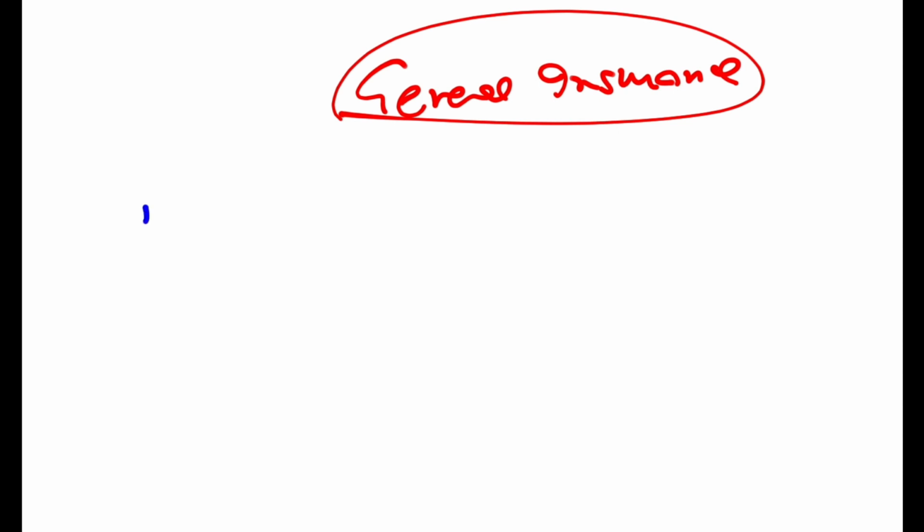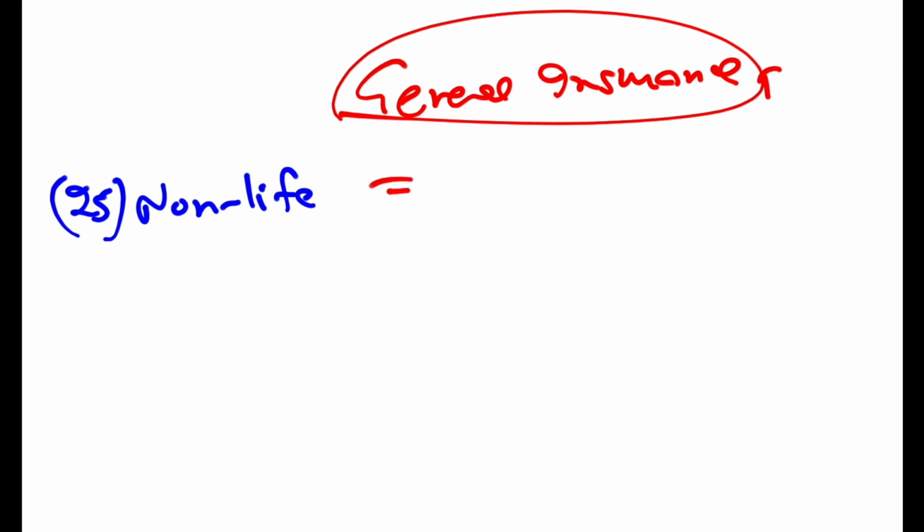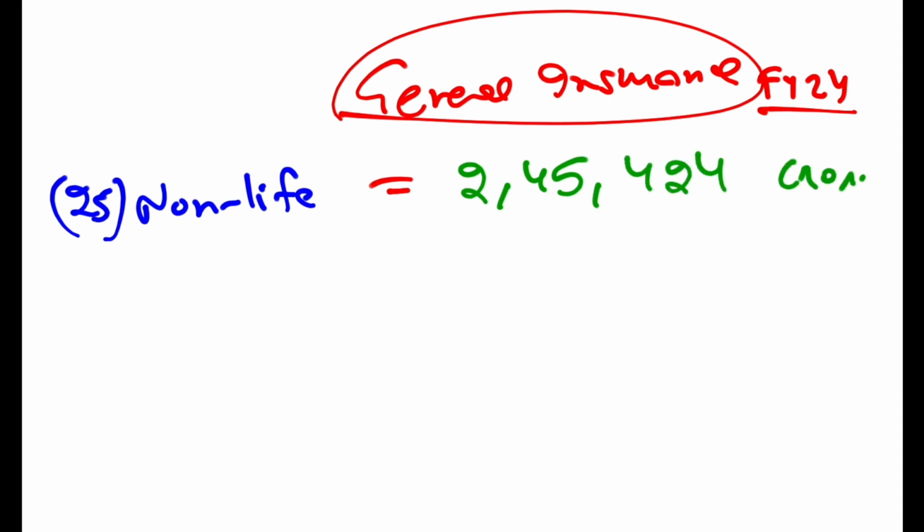One, we have non-life insurance companies, which are 25 according to the IRDAI website. Their premium in the financial year 24 was 2,45,424 crore. These are 25 non-life insurance companies. Then we have 5 health insurance companies.